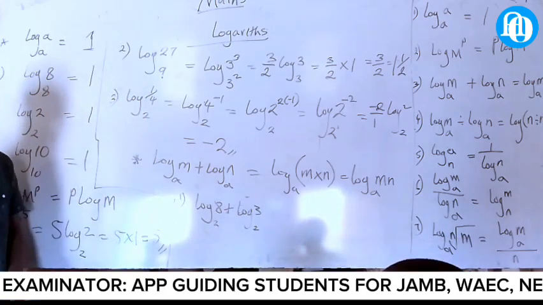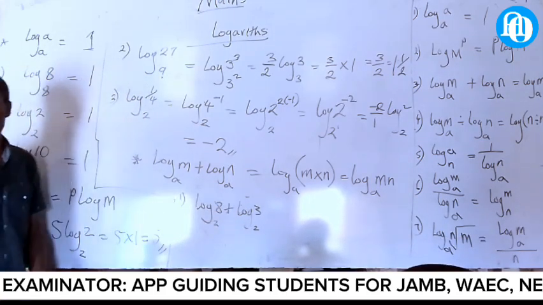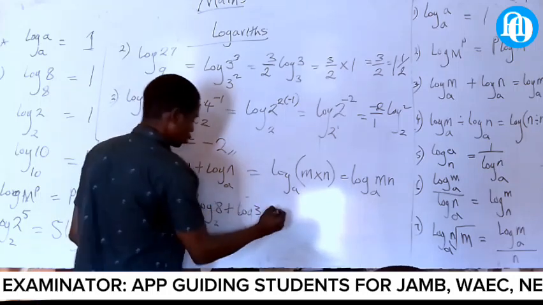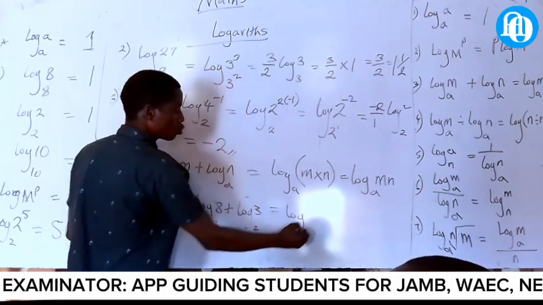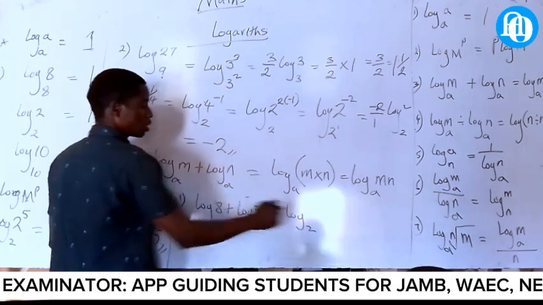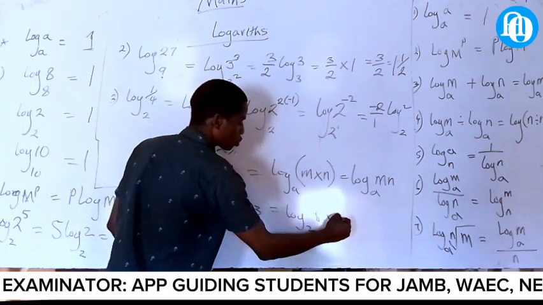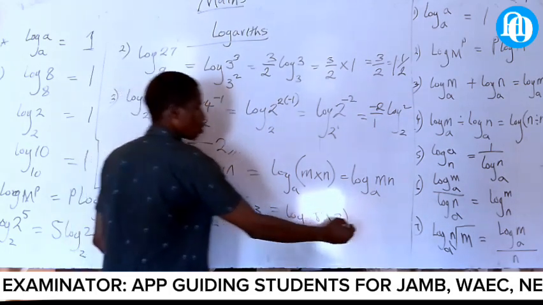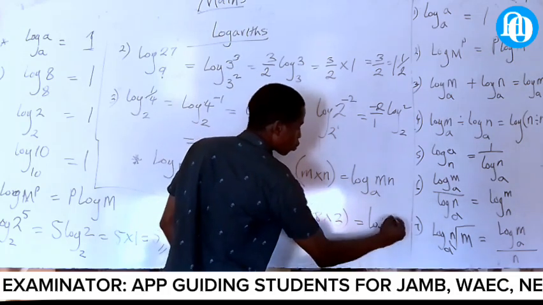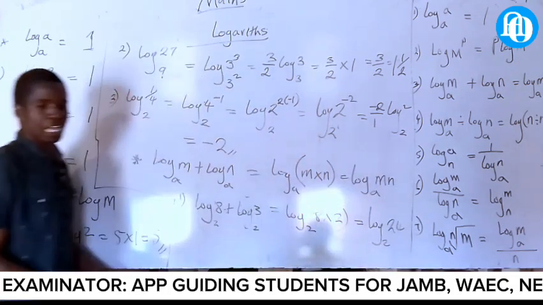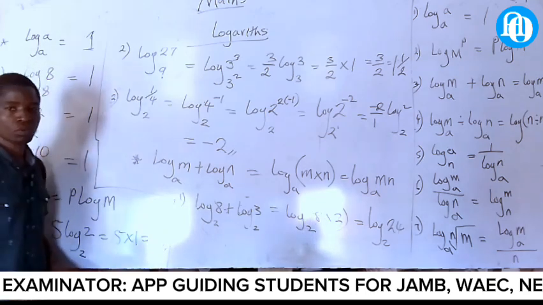How can we do this one? They have the same log, so it will now be log 2 of bracket 8 times 3. When you multiply this one, it will be log 2 of 24. That's the final answer. Are you getting me now?